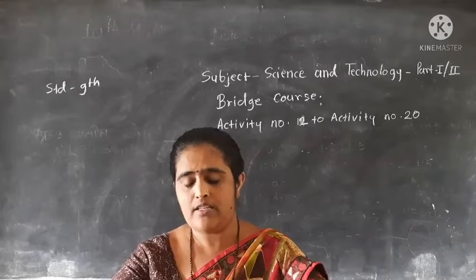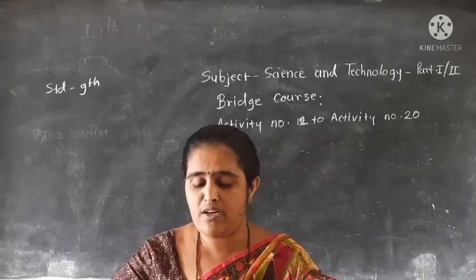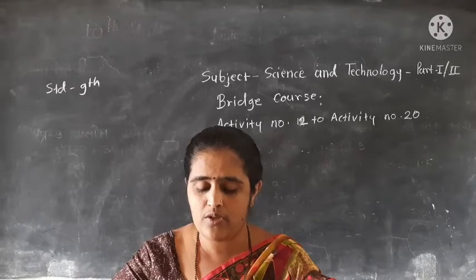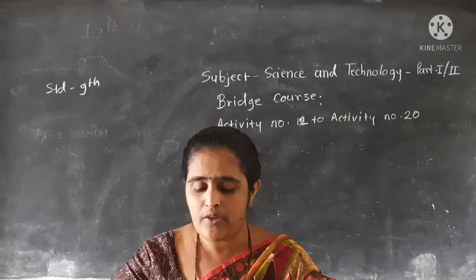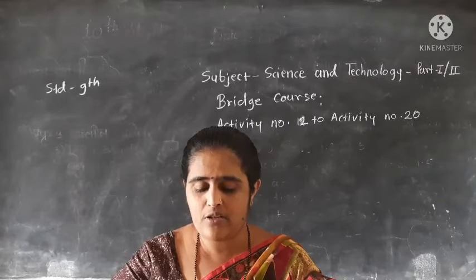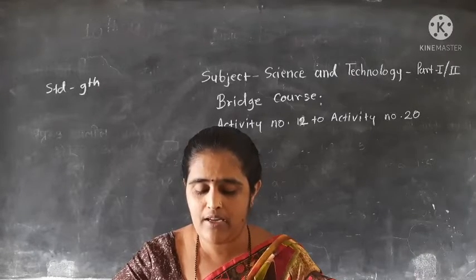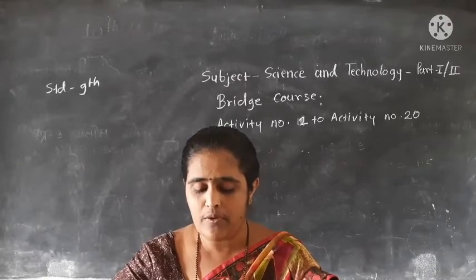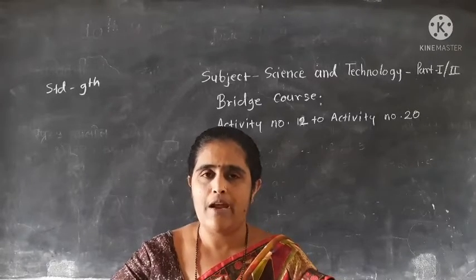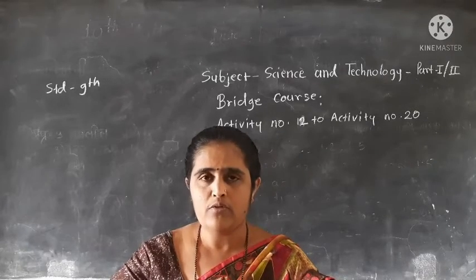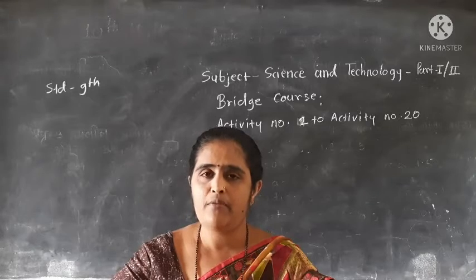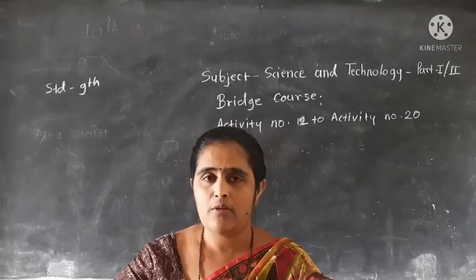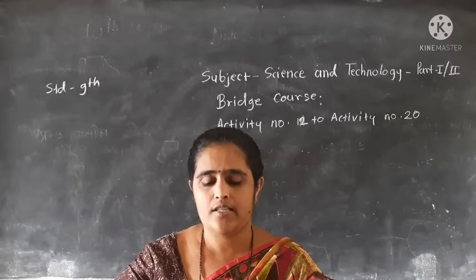Okay students, let's discuss again activity number 19. First question is distinguish into man-made and natural. First one is a sprouting seed, it is a natural thing. Second one is a plastic comb, it is a man-made material. Third one is a ripening mango, it is a natural process. Then fifth one is a medicine, it is a man-made material. Then question number 2 is list man-made materials, that is plastic, glass, thermocol, medicines, etc.